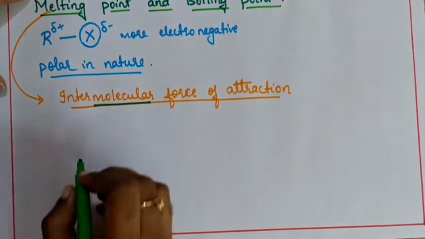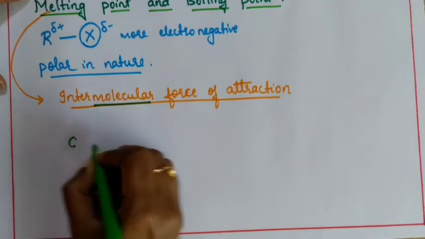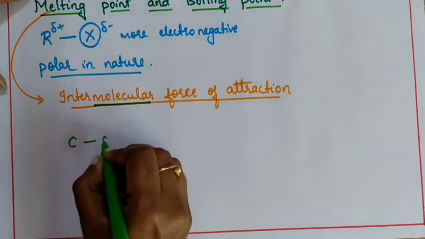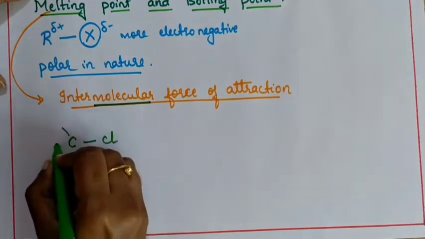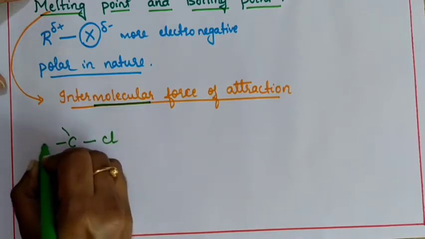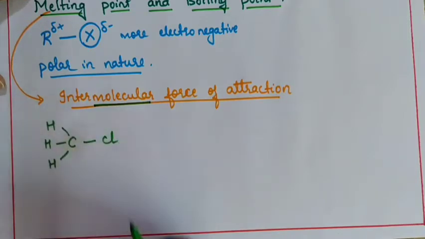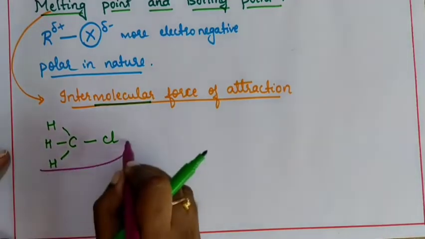If I consider a molecule like carbon bonded with chlorine and the remaining 3 bonds are with hydrogen, okay, now this is one molecule.